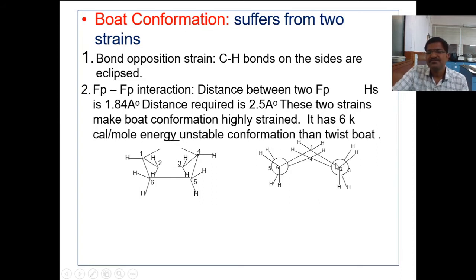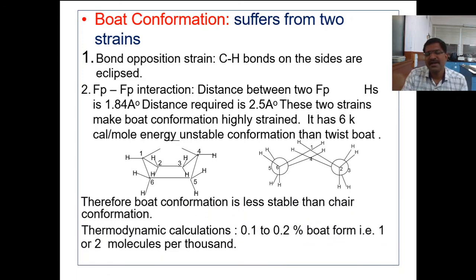If you see here the Newman projection formula of the conformation, all these hydrogens are eclipsed, and the torsional interaction or repulsive eclipsing interaction present between these 4 pairs of hydrogen corresponds to 4 kilocalorie per mole energy, and the flagpole hydrogen interaction corresponds to 2 kilocalorie, 6 kilocalorie per mole energy total. Therefore, the boat conformation is unstable.